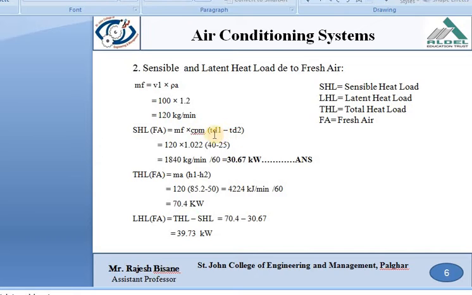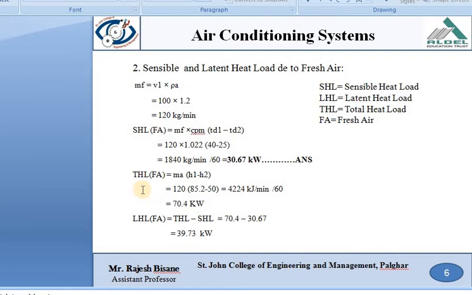Because here we have taken the air which is coming from the atmosphere, and this is the room air. So that is equal to 120 multiplied by 1.022 into 40 minus 25, which comes to 1840 kg per minute. Again divided by 60, it is equal to 30.67 kilowatt.